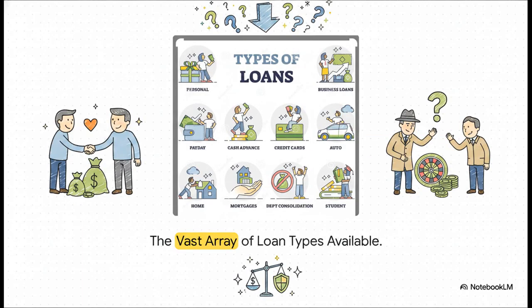Because banks have a pretty wild menu to choose from when they lend out cash. They can issue standard home mortgages, auto loans, personal loans, or even high-interest payday loans and cash advances. And the thing is, each of these options comes with a completely different personality, so to speak. Some are like lending money to a reliable best friend, while others are kind of like handing cash to a complete stranger at a casino.